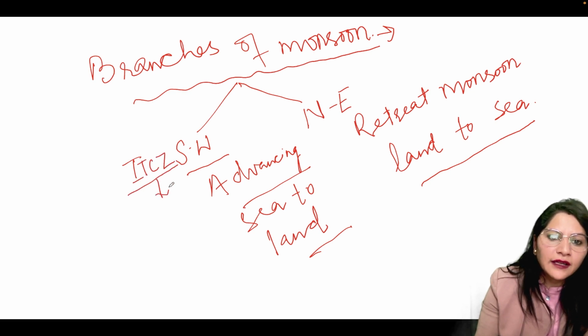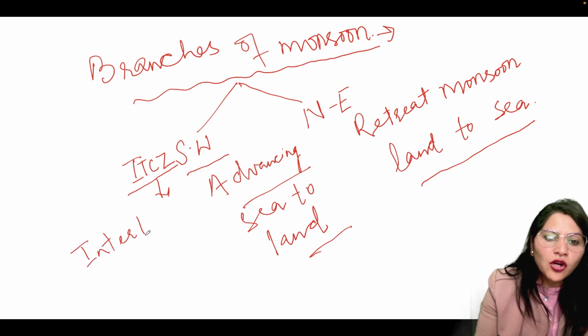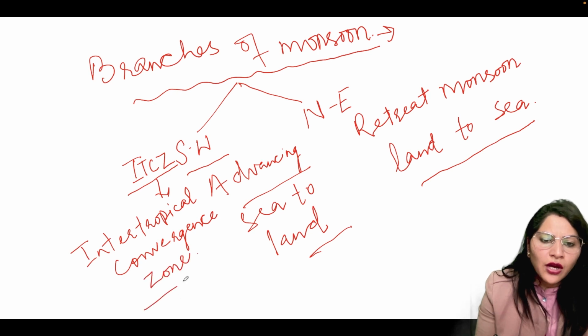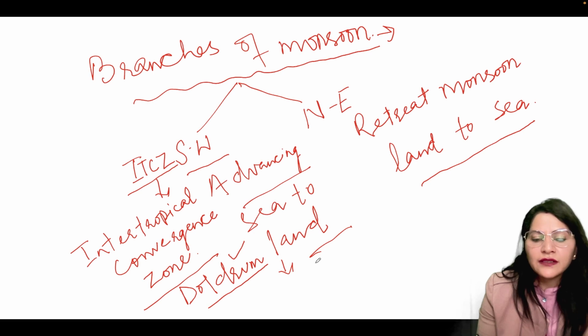What is this? ITCZ. This is the Intertropical Convergence Zone. Now, I am assuming here that you all know little about ITCZ. Some I am going to discuss with you all. I am guessing that some you know and some I will tell you. ITCZ is also known as doldrum.